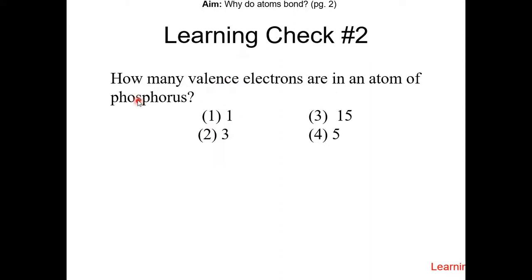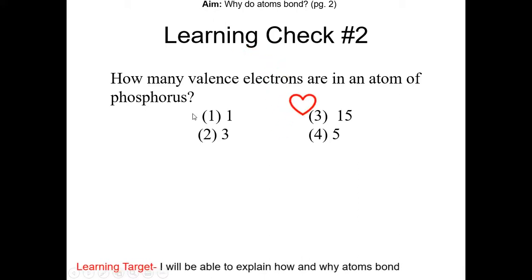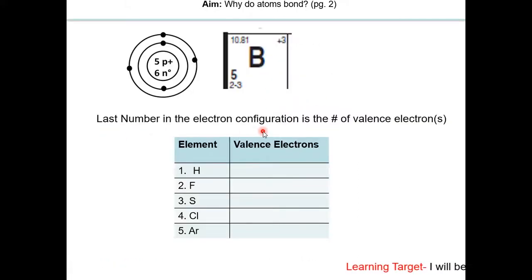Learning check number 2. How many valence electrons are in an atom of phosphorus? Pause this video and resume once you have the answer. Okay, so first you have to look up what symbol is phosphorus. Phosphorus is P, and P has 5 valence electrons. So that'll be choice 4. Remember, the last number in the electron configuration is the number of valence electrons.